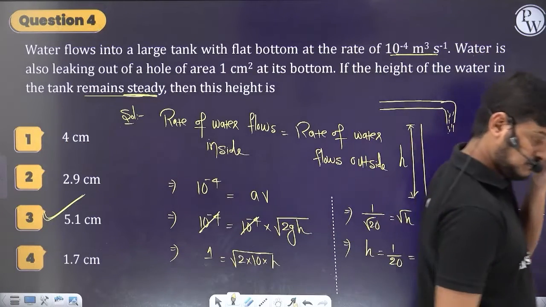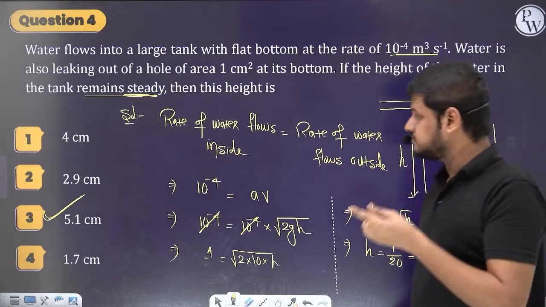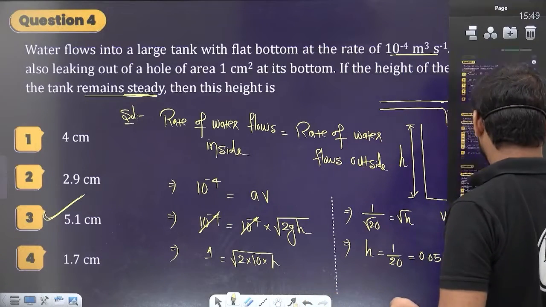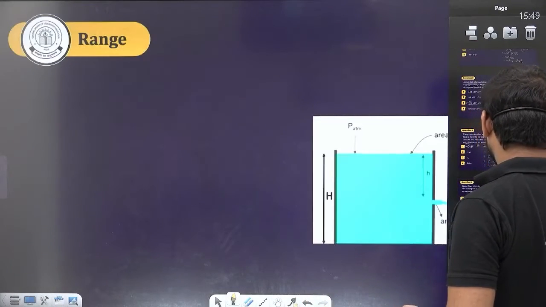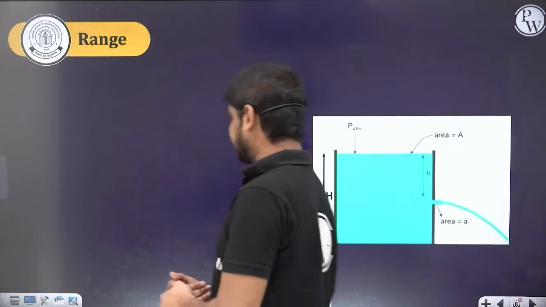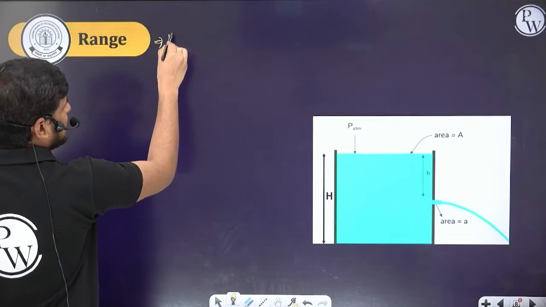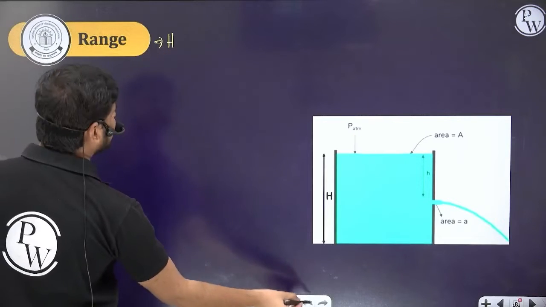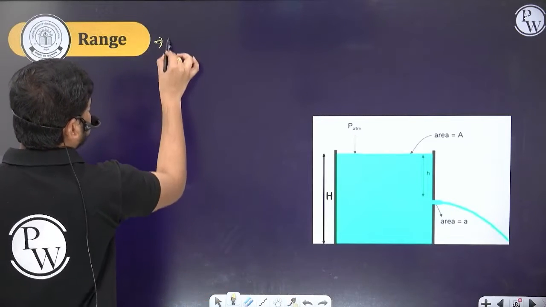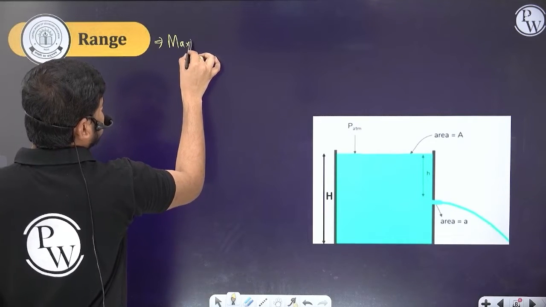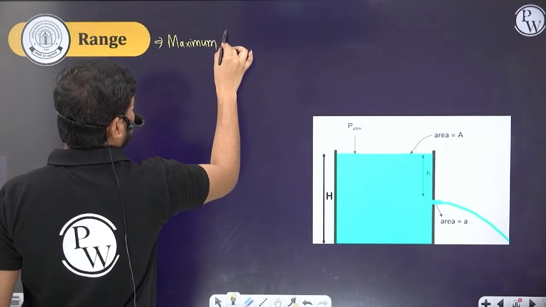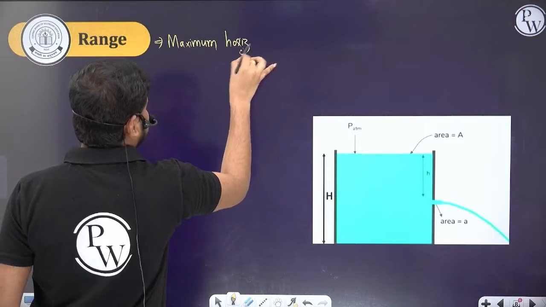Good. So note this down, everyone. Do we have one more question here? No. So let's go for the next concept, that is range. What is the range? Range is nothing but the maximum horizontal distance, right?